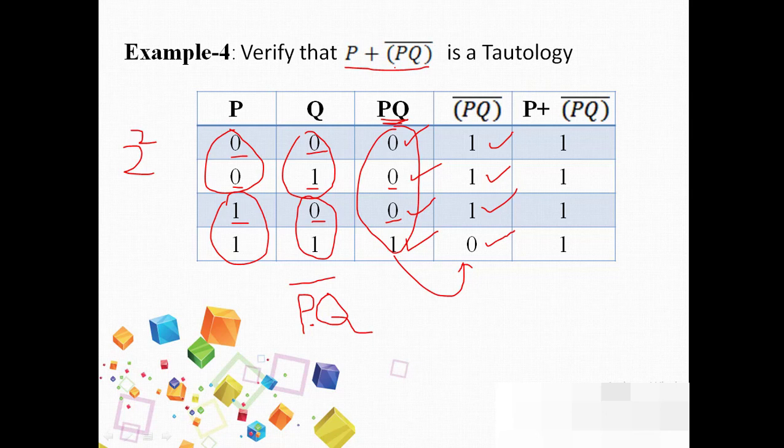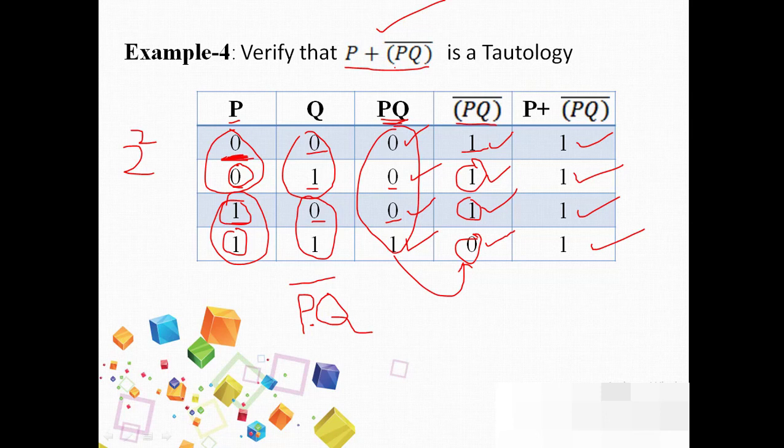Now this expression is added with the value of p, that is, p into q whole bar is added with p to get the final result. So 0 plus 1 is 1, 0 plus 1 is 1, 1 plus 1 is 1, 1 plus 0 is also 1.